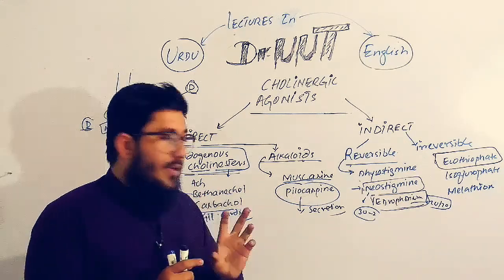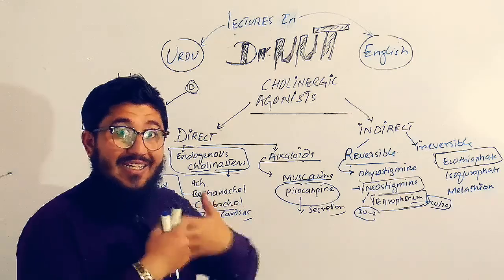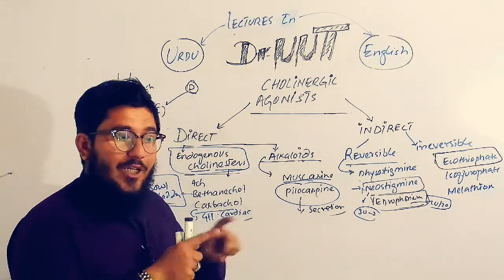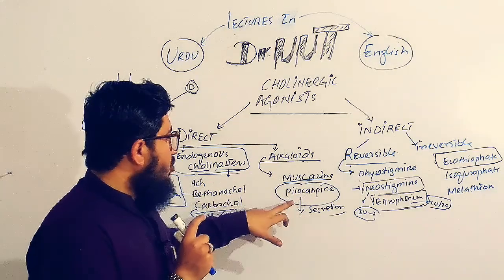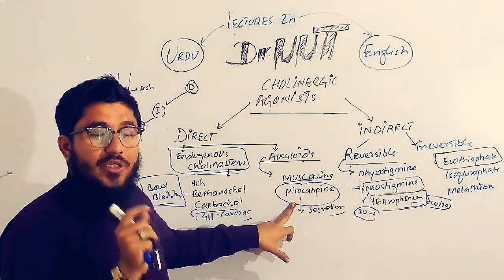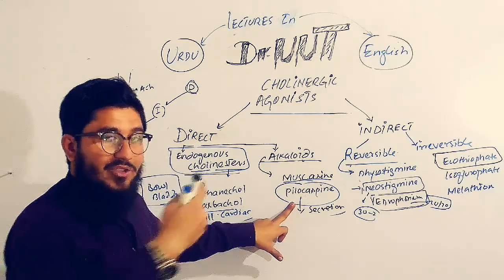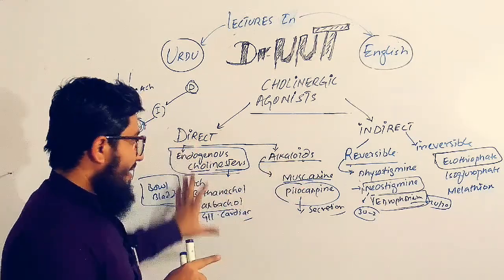So pilocarpine is actually used for secretion purposes. It is increasing the secretions throughout the body. You can say pilocarpine is piling on the secretion. It is more prominently used in glaucoma, which is an eye disease. Further, I will make you understand glaucoma in the next video. So this is the plant extract, direct acting.